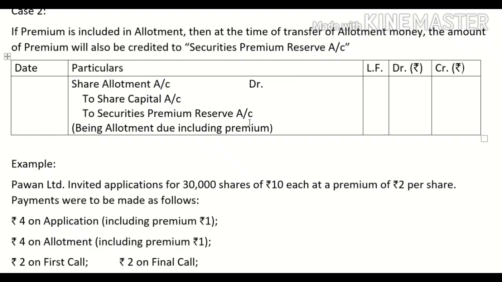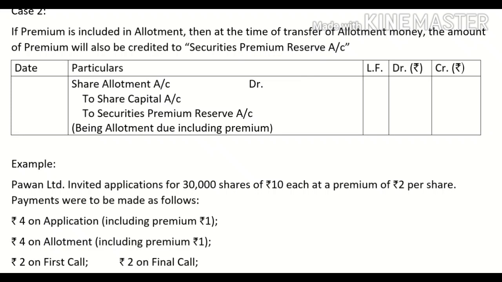Now sometimes you will be given the amount of installments without specifying premium is included in which installment. Then what you will assume? That premium is included in allotment. If it is not specified which installment includes the premium, then we will assume it to be included in allotment.